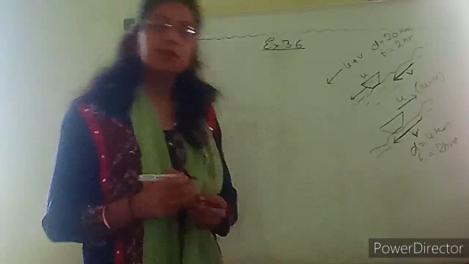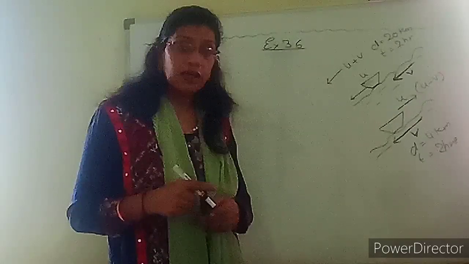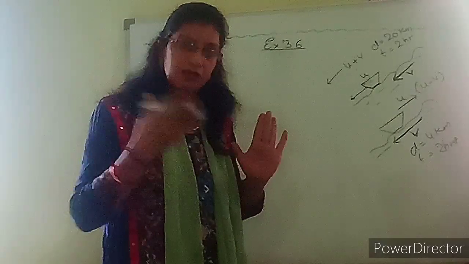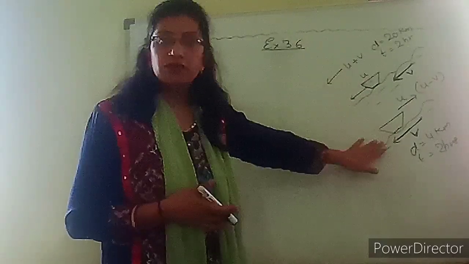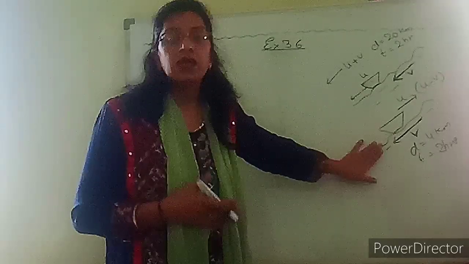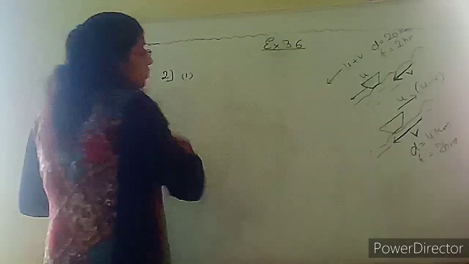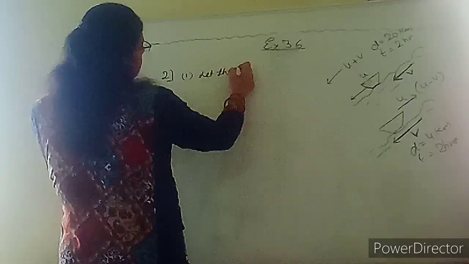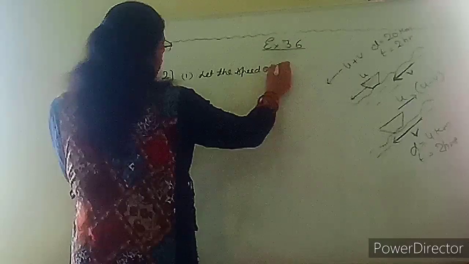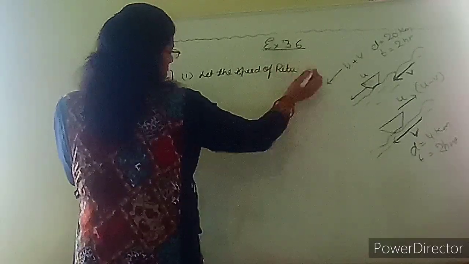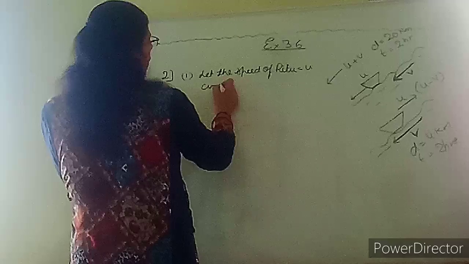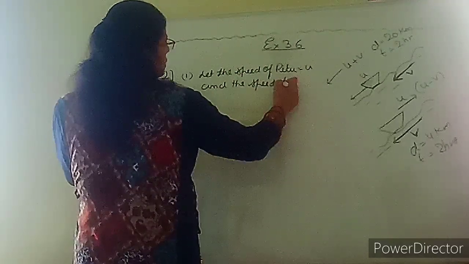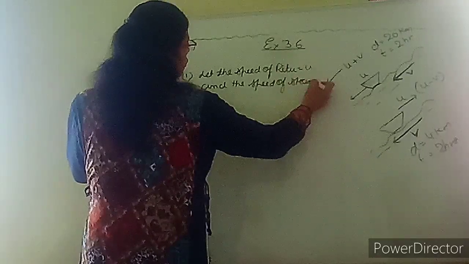So what do we have to tell? The speed of the current and the speed of rowing in still water. Still water is uniform water, so the speed remains the same. We have to tell the speed of these two, the stream and the boat. Let us see what we are given. Let the speed of Ritu, the boat, be u, you can write x also. Let the speed of the stream be v.